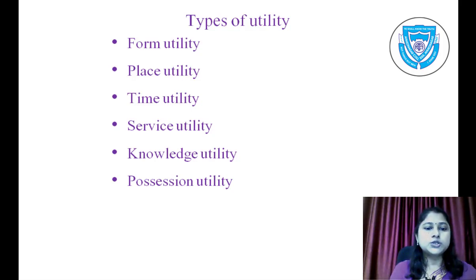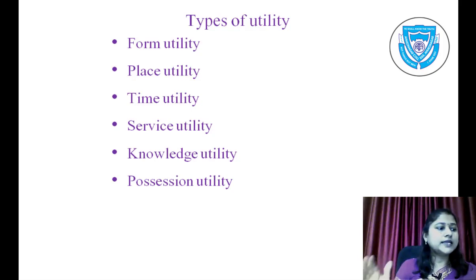Next point is knowledge utility. If I want to know something about a particular product, and I can get to know through some kind of ad or some information, I may go surfing on Google. So that is knowledge utility. It is created by filling the knowledge gap.